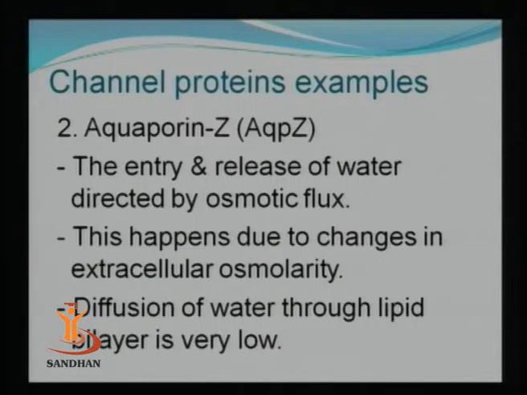So aquaporin Z is present in the cytoplasmic membrane of the cell, mainly the bacterial cell, and it controls the movement of water across the cytoplasmic membrane. Say, for example, if the cell is placed in an environment where the salt concentration is relatively low, then you know that because of osmosis the water will enter into the cell. Now when the water enters the cell, the volume within the cell will increase, and this will create a pressure on the cell membrane. This needs to be avoided, because if you allow the pressure to build up, the cell may ultimately burst.